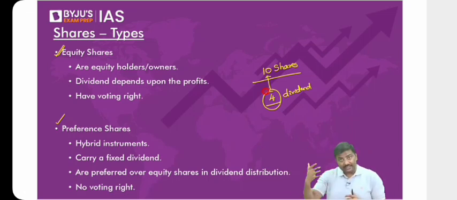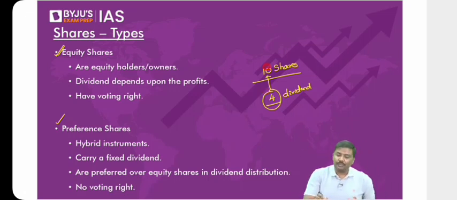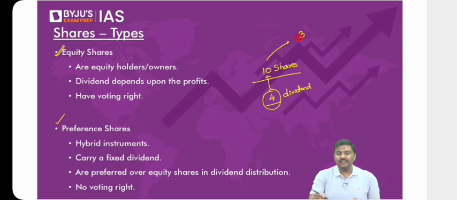Another way of giving the dividend is, one year they will announce, let's say, a 3 rupee dividend. Another year they will announce a 5 rupee dividend. Next year they will announce a 1 rupee dividend, because the profits have either increased or decreased. Is the logic okay here? Let me know, is the logic okay?